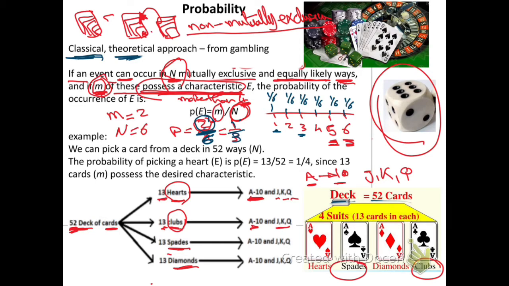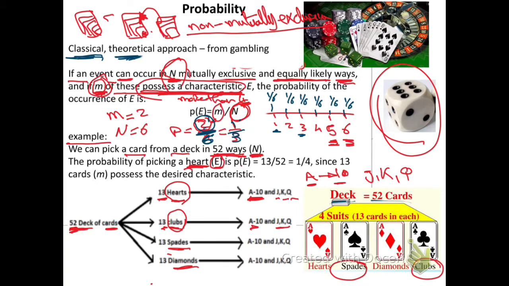So in this example, which has been given in the PDF slides, we can pick a card from a deck in 52 ways. So I have 52 cards, 52 ways, the total number. It could be any of the 52 cards. This is the capital N, the total number of possible ways. The probability of picking a heart, he might call it E, maybe F, O, Z, K, whatever. So we'll use the same symbol which he has given to us.